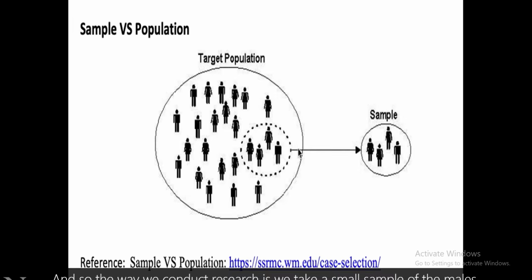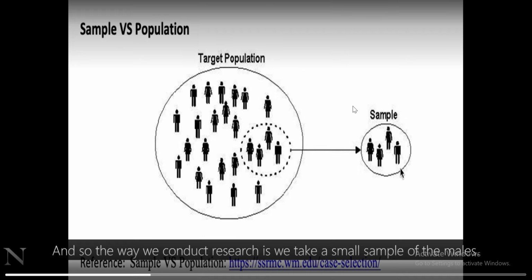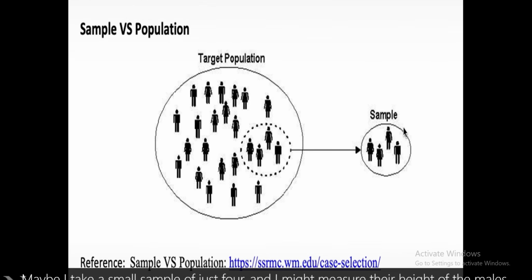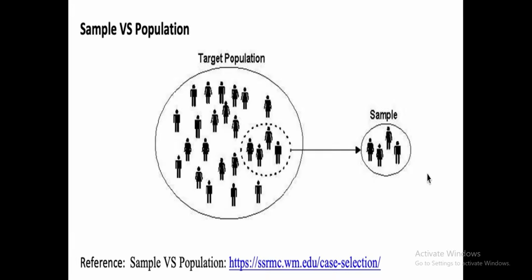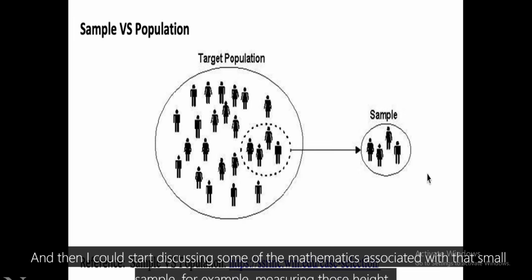And so the way we conduct research is we take a small sample of the males. Maybe I take a small sample of just 4, and I might measure their height. And I might find out that I have 2 males of 5 feet and 2 males of 6 feet. And then I could start discussing some of the mathematics associated with that small sample.